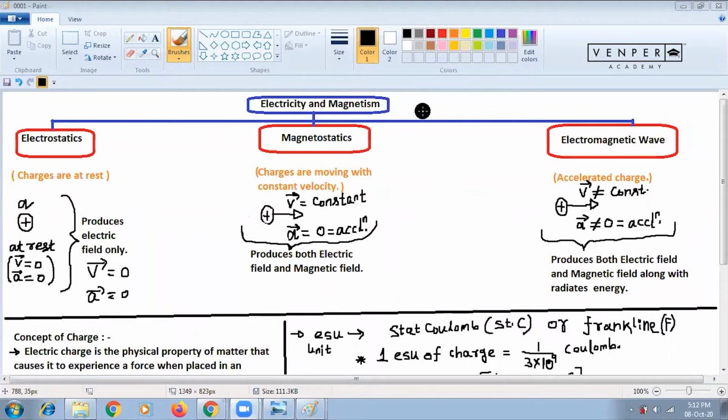Kaushal, is my voice clear, or is it going fast? Is my audio clear? Okay, Kaushal, okay.